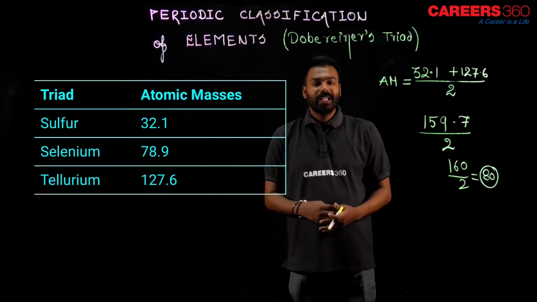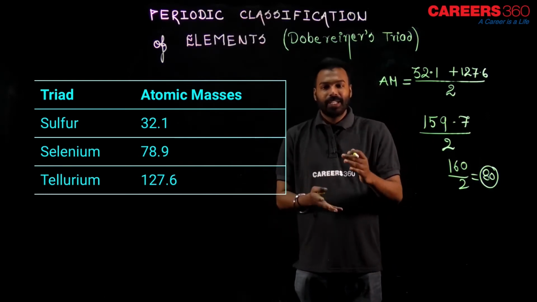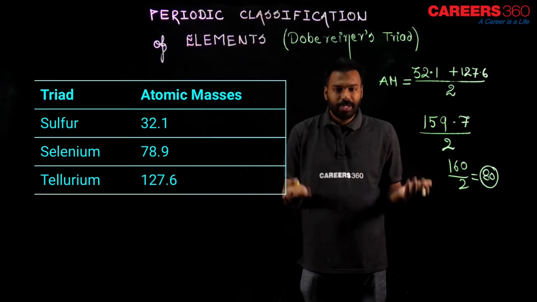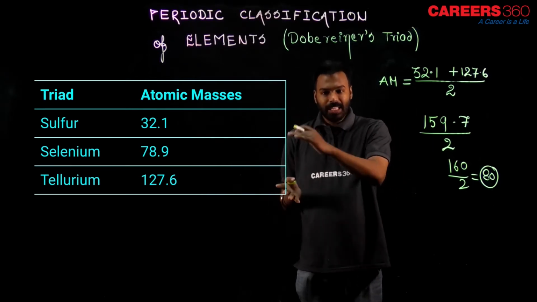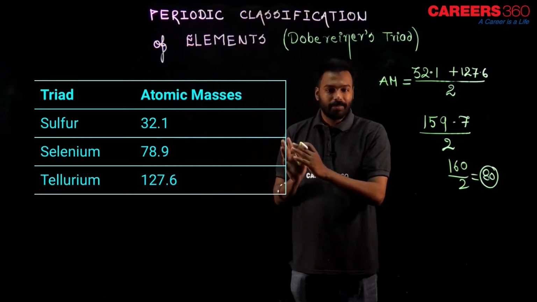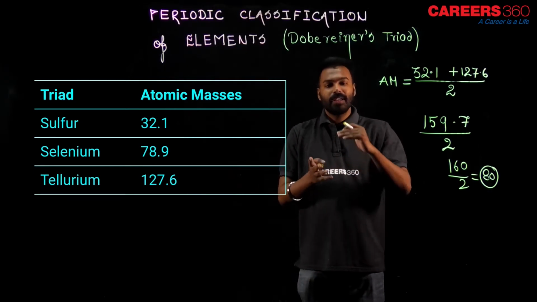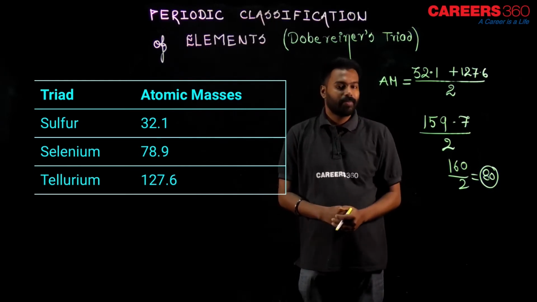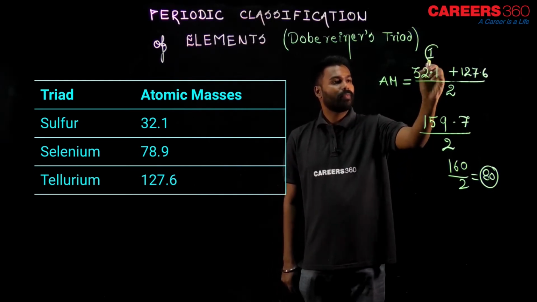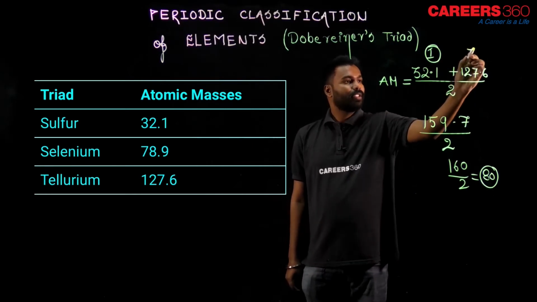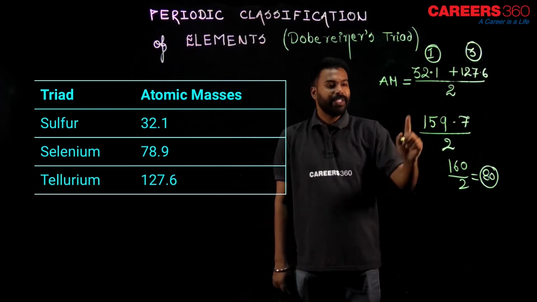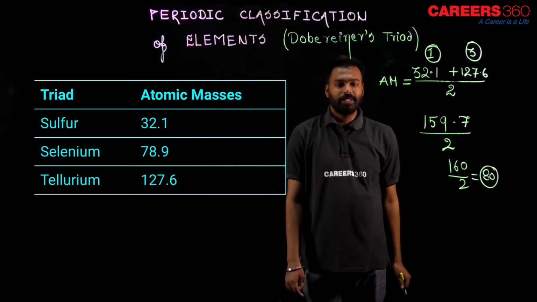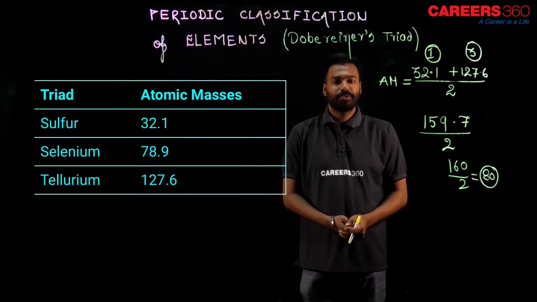So, Dobereiner was trying to say that I am drawing a group of 3 elements which is known as a triad, and in my triad the middle element's atomic mass is equal to the arithmetic average, meaning the average, of the first and the third one. So, this is the first mass and this is the third mass. When we take the average of these, it is equal to the mass of the middle one. This is what Dobereiner was trying to say.